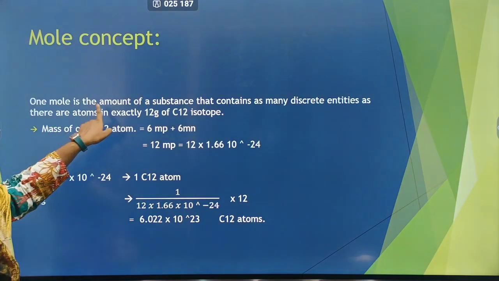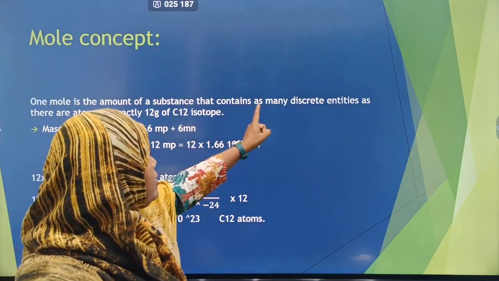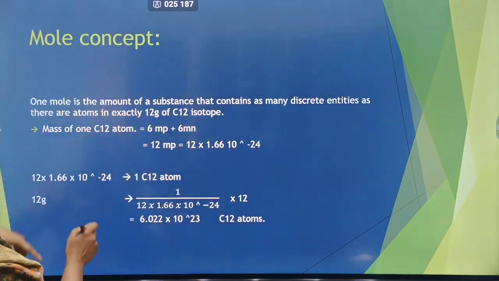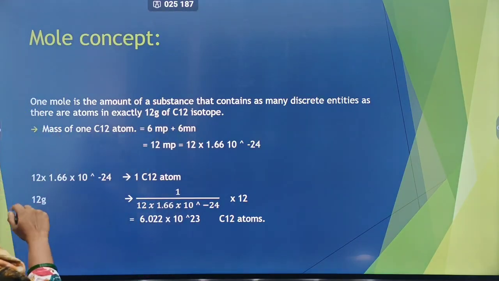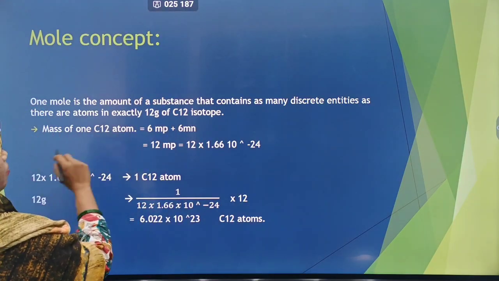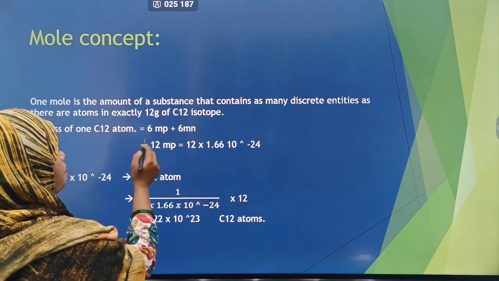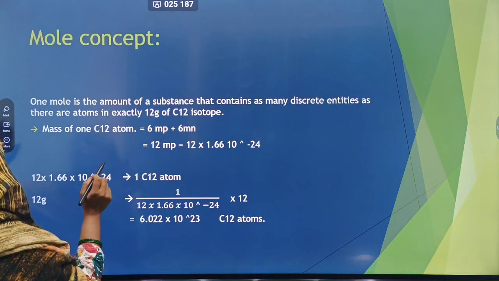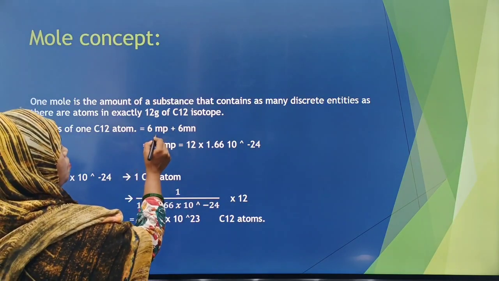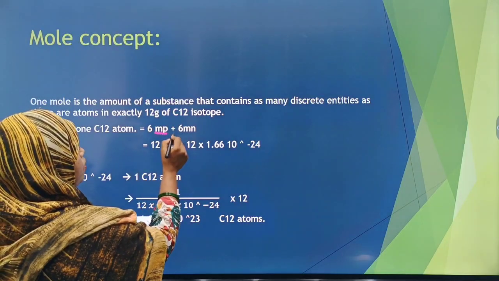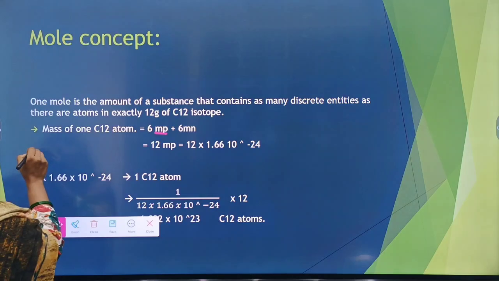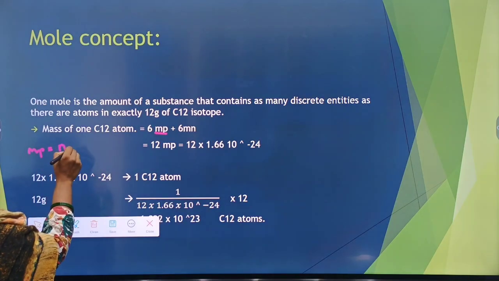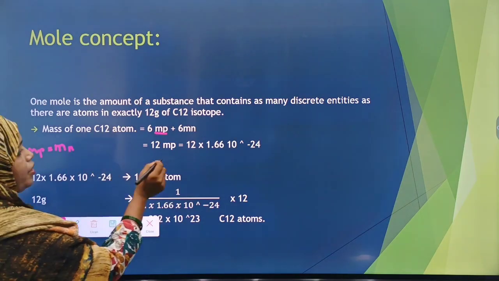Now, 1 mole is the amount of a substance that contains as many discrete entities as there are atoms in exactly 12 grams of the C12 isotope. Now, the mass of one C12 atom is, as we learned in the previous slide, 6 into the mass of protons plus 6 into the mass of neutrons, where I said that the mass of protons is also equal to the mass of neutrons of a carbon atom.